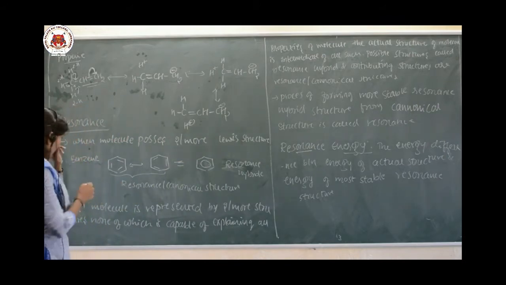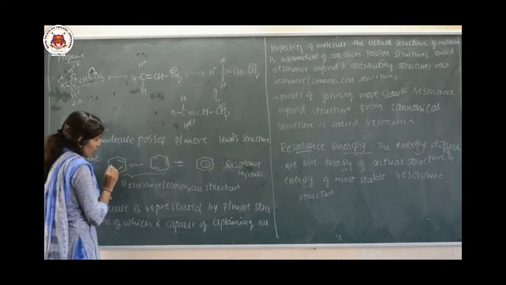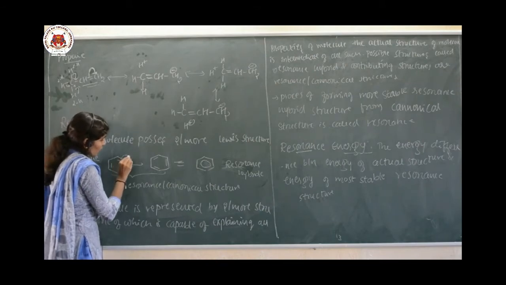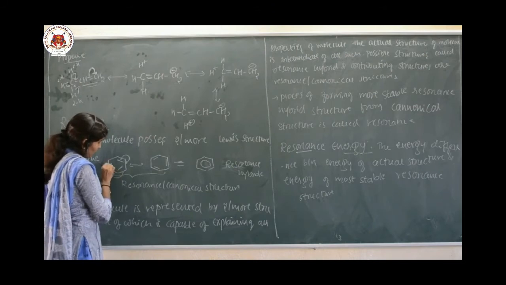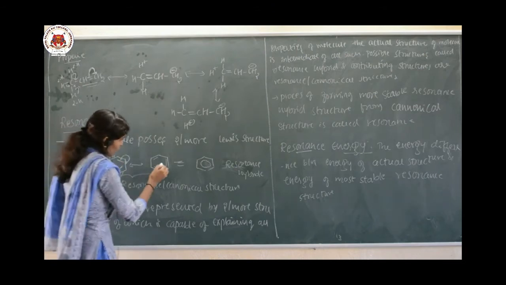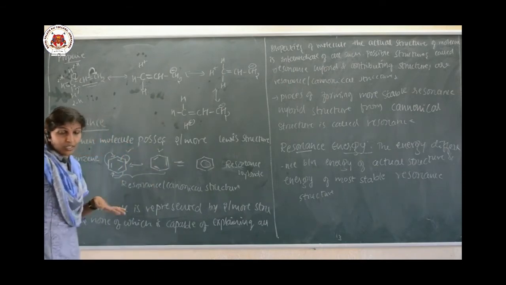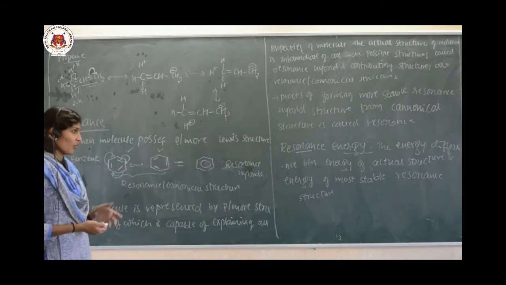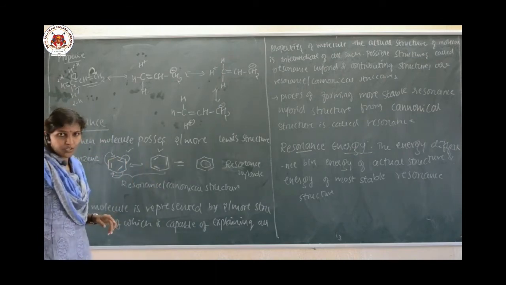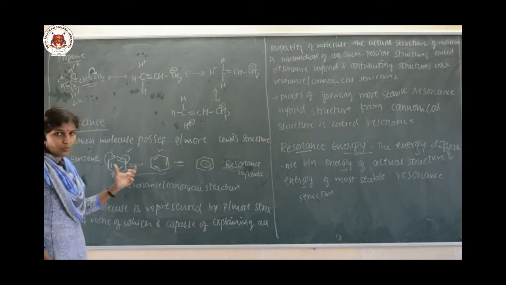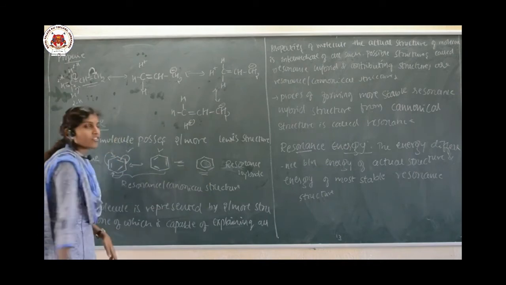And an example is benzene. See here, we draw the structure of benzene like this. When these electrons delocalize, meaning they are moving, if it is shifted here, the structure will be like this. This is also correct, this is also correct. So what is the actual structure of benzene? The actual structure of benzene is the resonance hybrid of these two. It means like an average. We take the intermediate of these two structures as the actual structure of benzene.